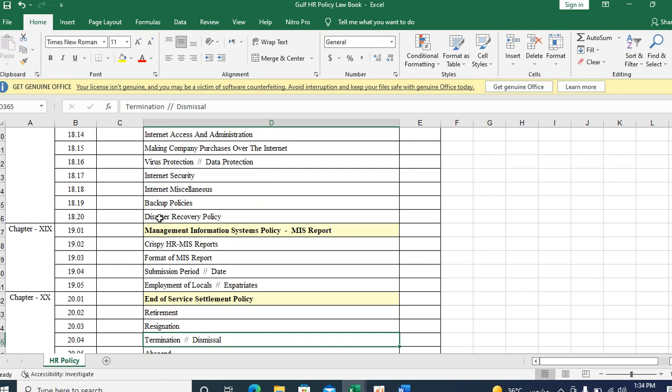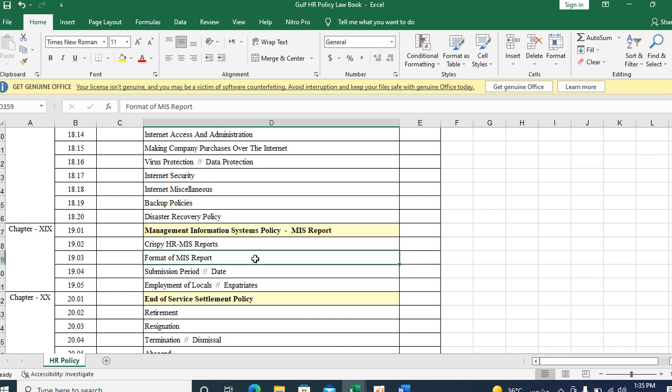Management information, the MIS report, is very important for a company. Any type of report they can ask from your employee master, from the HR department. How you are going to present this should be covered in the management information system policy. You should have a clear policy on drafting, design and PowerPoint presentation, and how you are going to present to the management as well as to visitors, clients, or whoever it is. That MIS report should be very crispy.